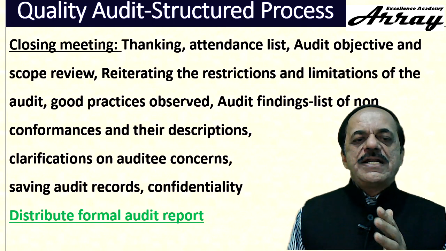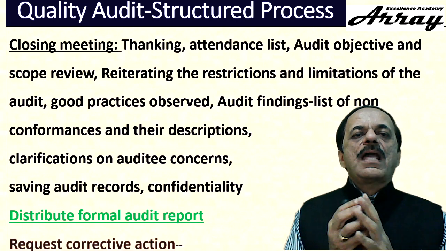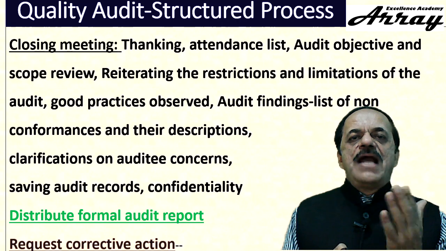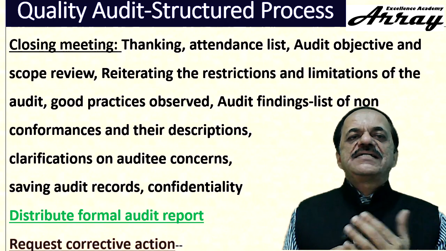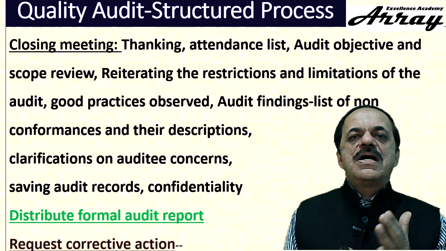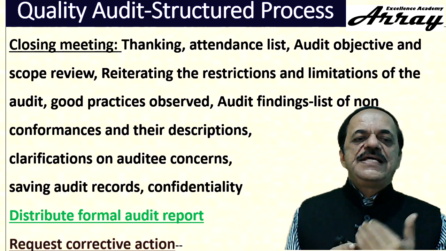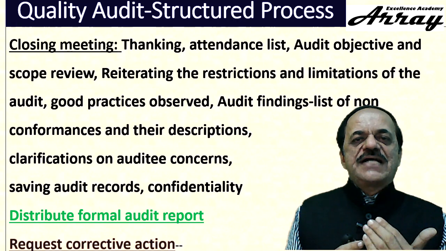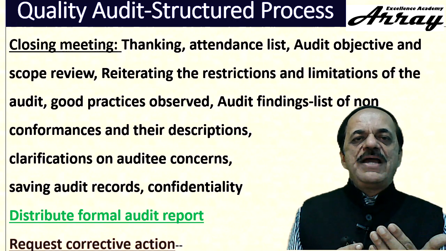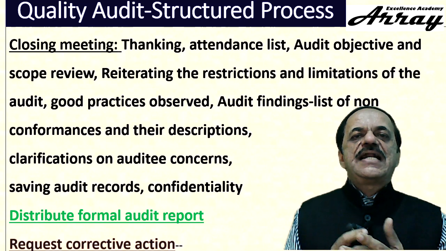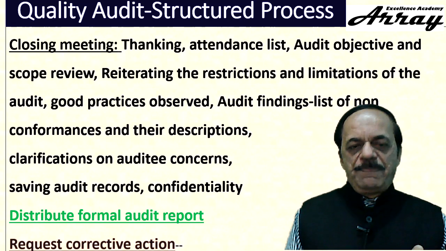Once the corrective action plan is satisfactory for the audit team, they will now give the concurrence and ask for the real corrective action from the auditee groups. They will request for corrective action. Earlier what was submitted was only the corrective action plan. Now the plan is approved by an auditor, they are happy with that. Now they will request for real implementation of the corrective action and the reply.